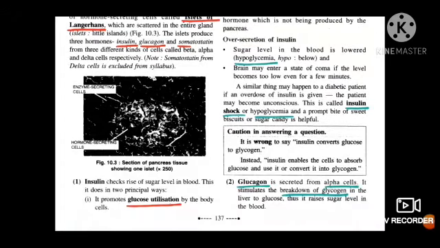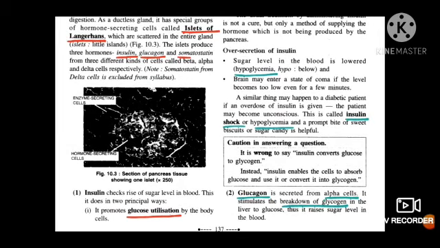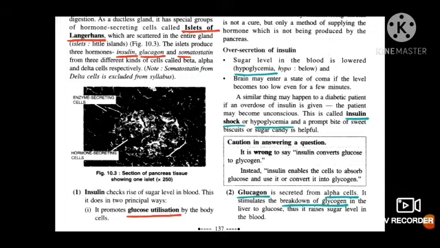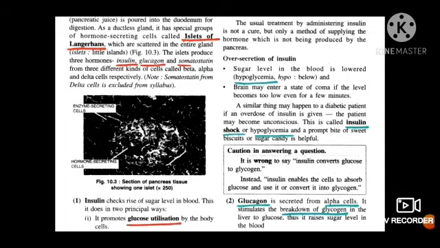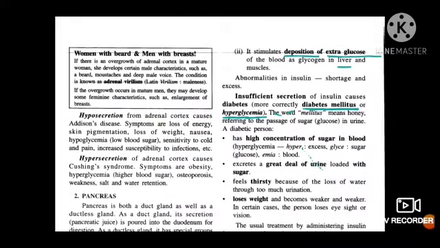First is insulin. Now insulin, it is secreted by beta cells. Underline, very important, insulin is secreted by beta cells and mainly it checks rise of sugar level in the blood. So two principal ways it works. First, it promotes glucose utilization by the body. It does not allow the glucose level to accumulate. Second, it stimulates deposition of extra glucose of the blood as glycogen. If extra glucose is present in the body, it will convert it into glycogen, where it is stored in the liver.